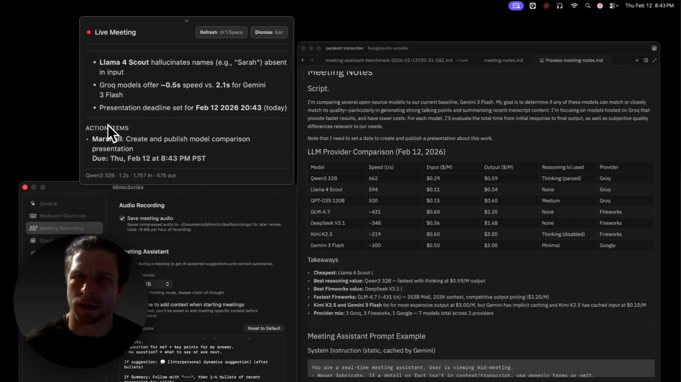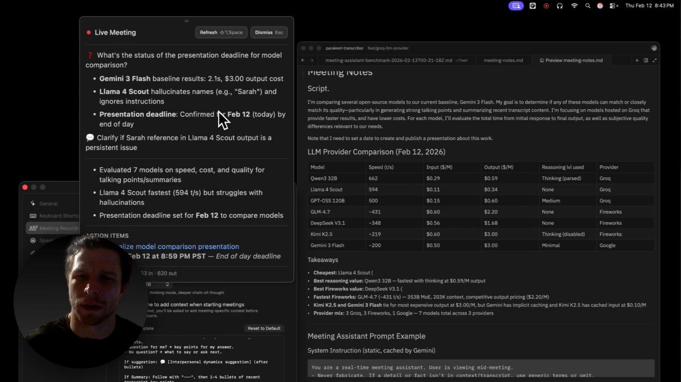Oh, for some reason, we're missing an entire section in this run. We only have what appears to be summaries, or it might think they're talking points, right? Presentation deadline set for February 12th. Okay. It appears to be pulling information that's only from the transcript, from the summaries. We don't know if these are summaries or talking points. I don't know. All right. Still very fast though. Okay. Once we're over 2 seconds, then we would expect the quality to be as good as Gemini.